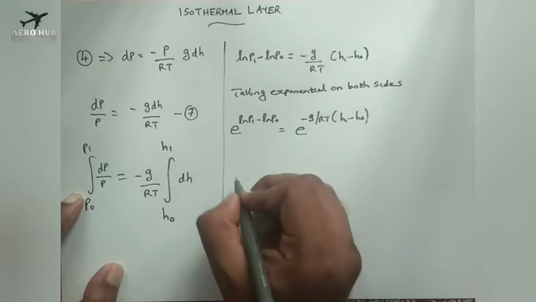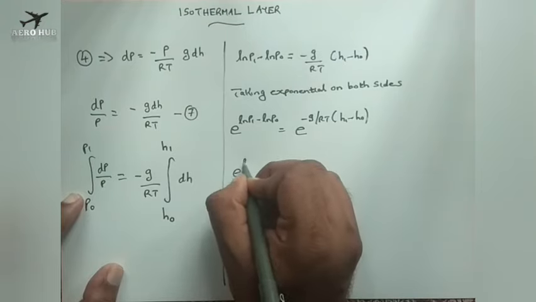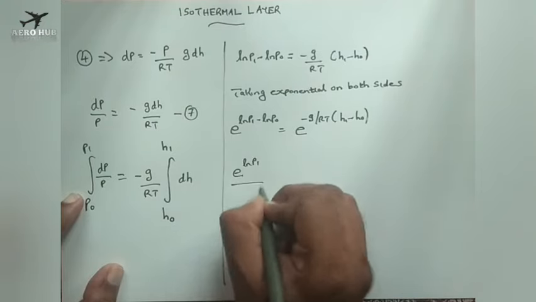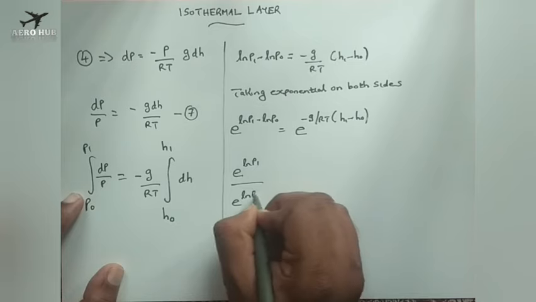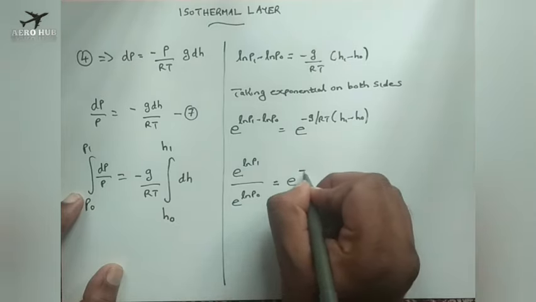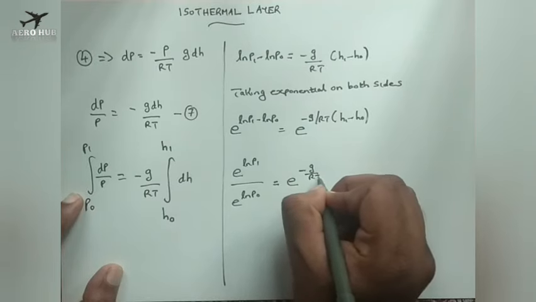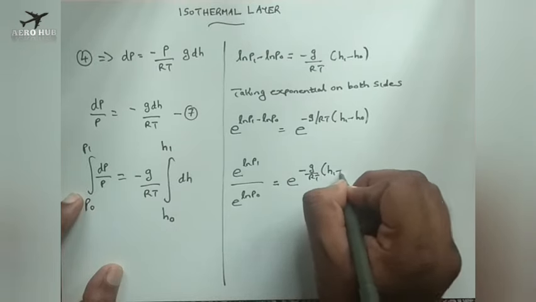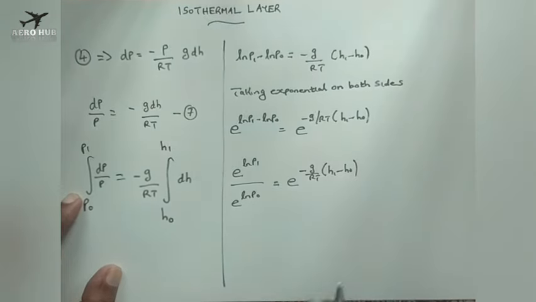So I can write this as e power ln P1 by e power ln P naught is equal to e power minus g by RT H1 minus H naught.